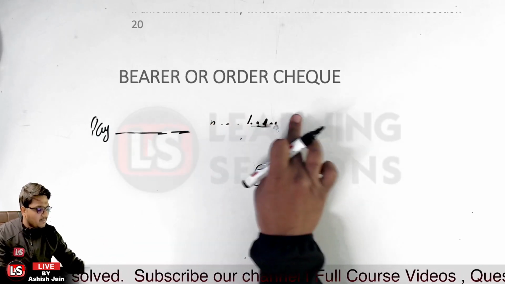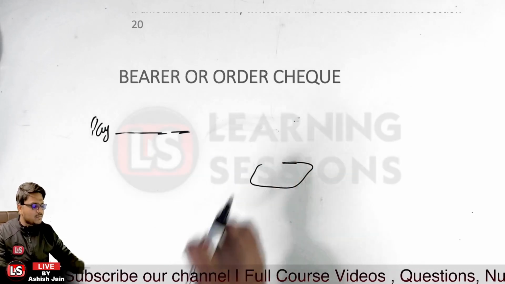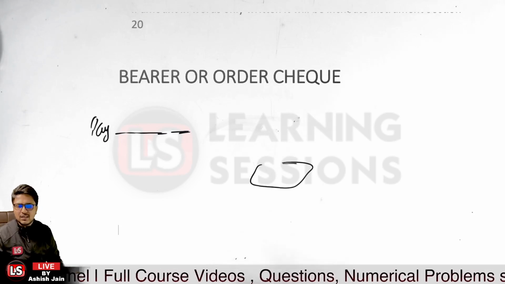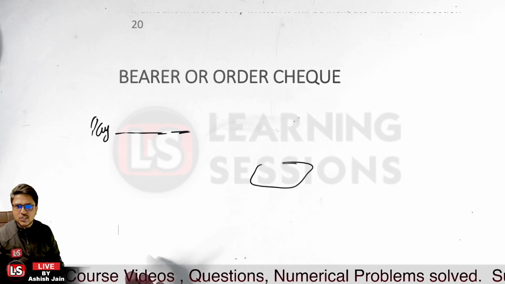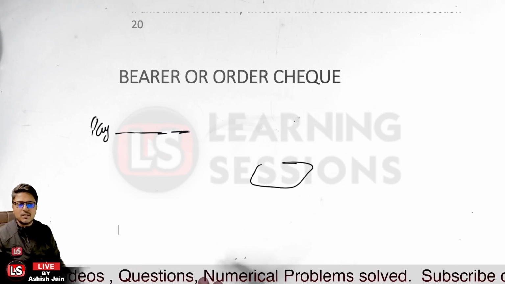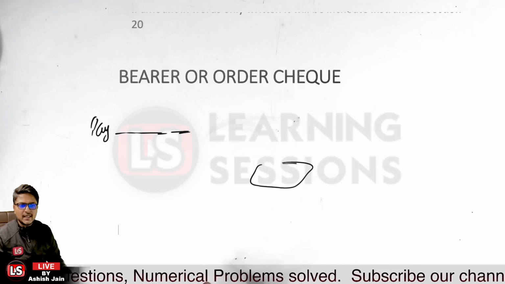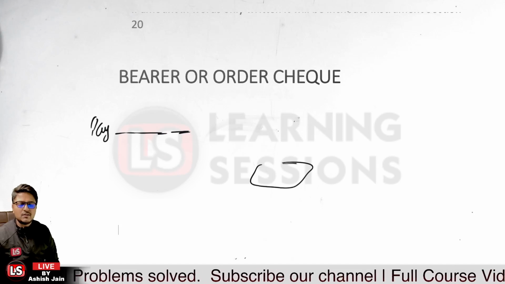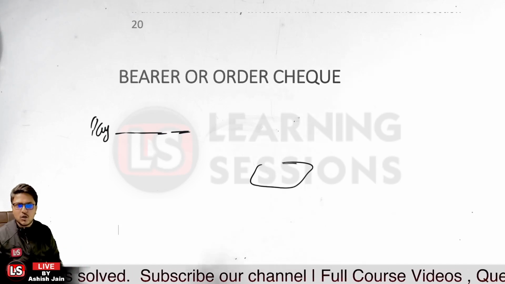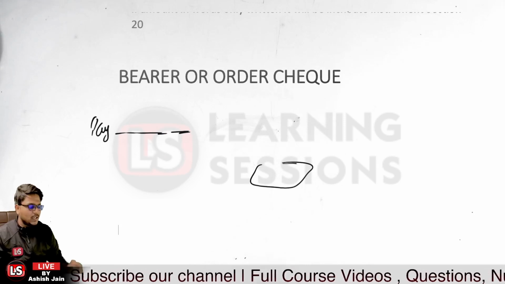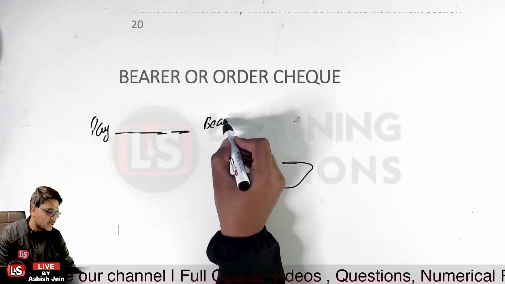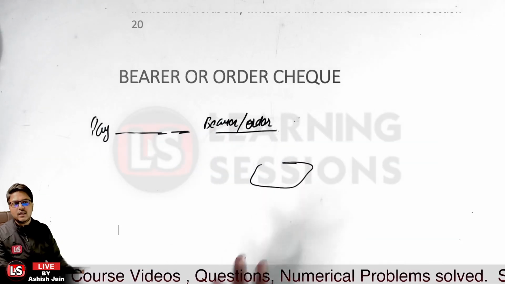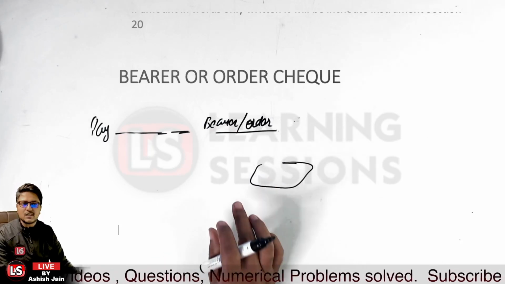So let us say neither bearer nor order is mentioned. In that case, what check would it be? If nothing is mentioned on the check itself related to bearer or order, it will be considered to be an order check. Naina Mulevar and Neha Sharma have answered correctly that it will be considered an order check. But if bearer and order are both mentioned, and none is deleted, in that case what check will it be?